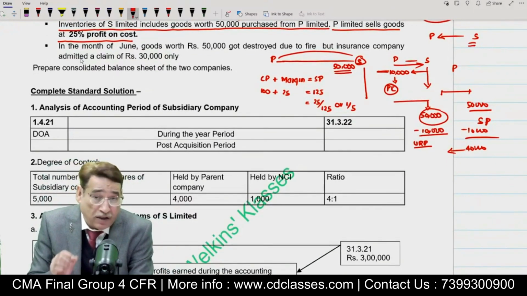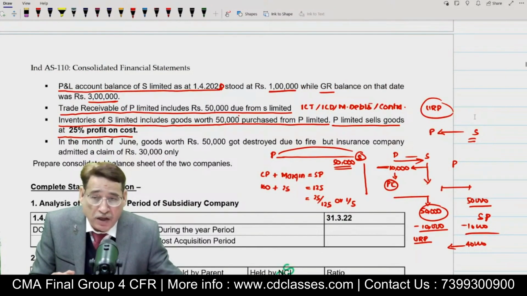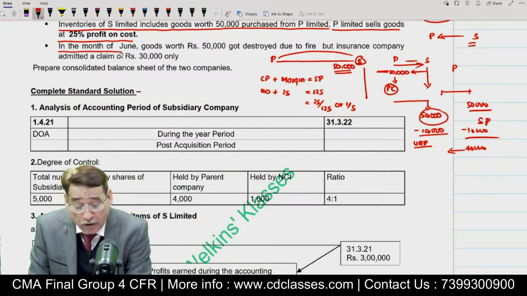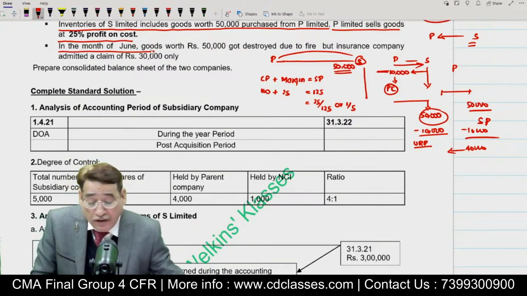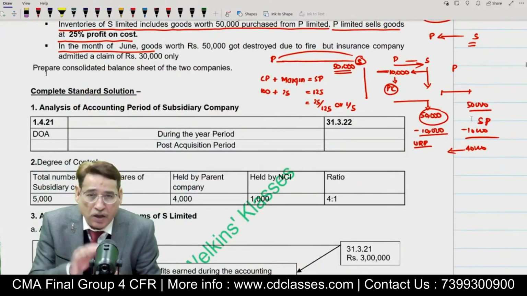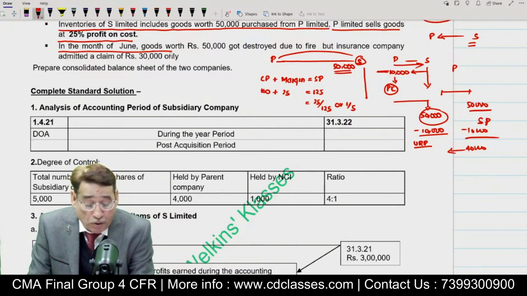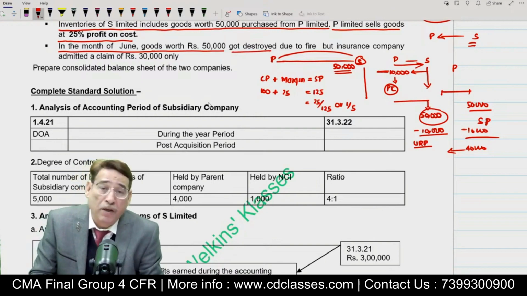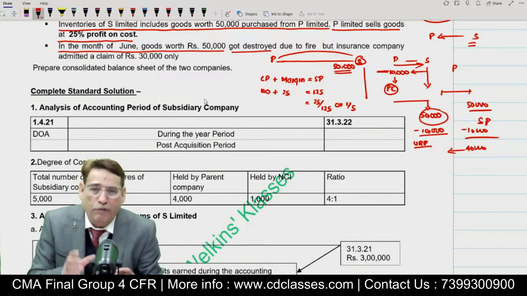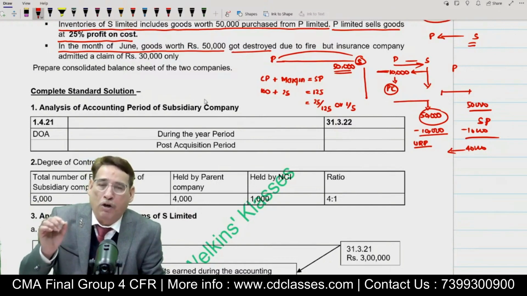Further in this question, another important adjustment. So three adjustments we have already come across. One with respect to intercompany transaction, another with respect to unrealized profit, and here it is written that in the month of June, when the control has been acquired in the beginning, and we know that June always comes later than April, goods worth 50,000 got destroyed. So whenever it is written in the question that goods worth got destroyed, you are first of all going to presume it is a case of abnormal loss, unless and until the word normal is written.